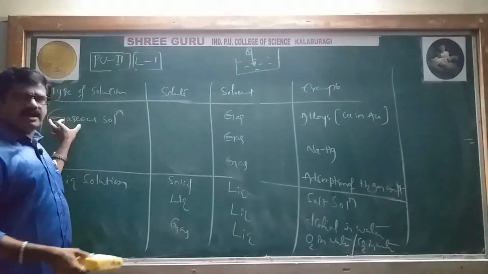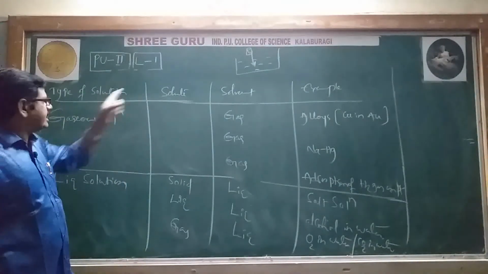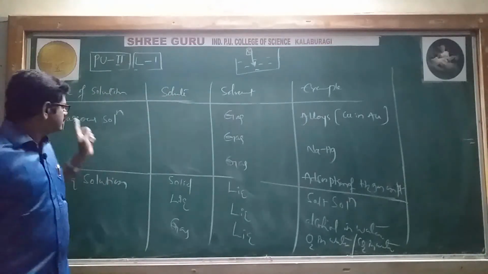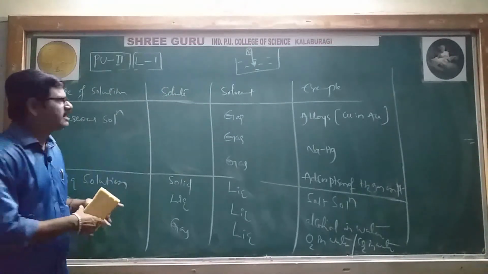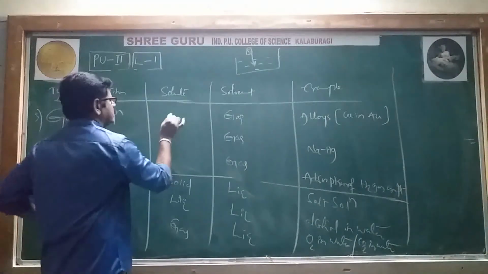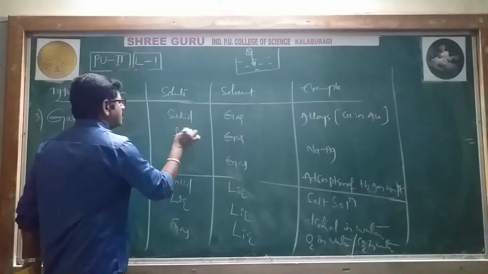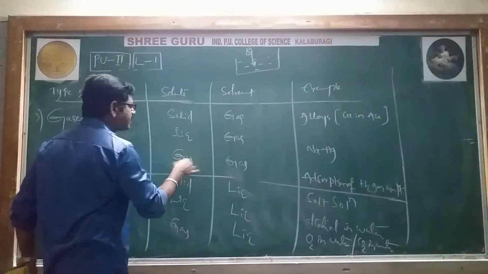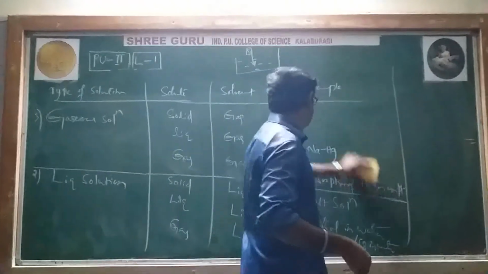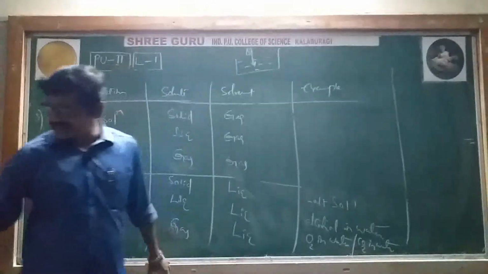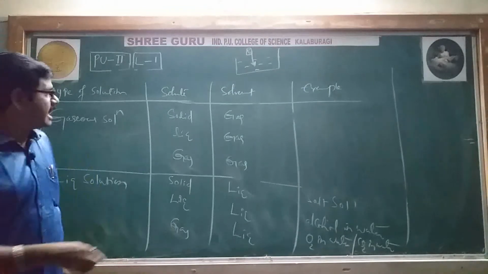Whatever name we are using, that name should be the solvent. Gaseous solution means the solvent is gas, but the solute may change: solid in gas, liquid in gas, as well as gas in gas. We'll take appropriate examples.